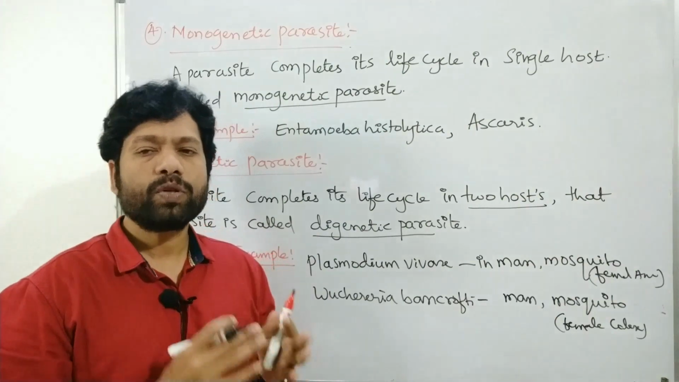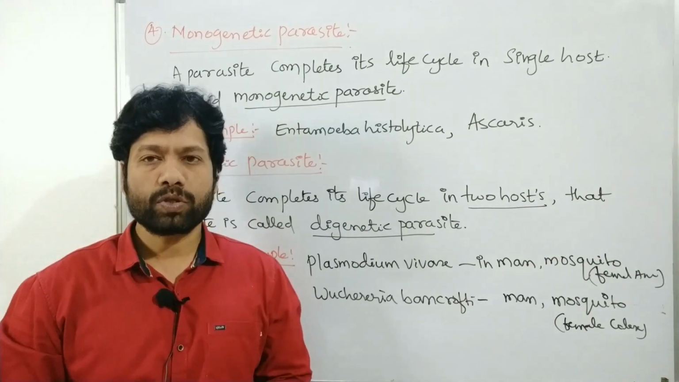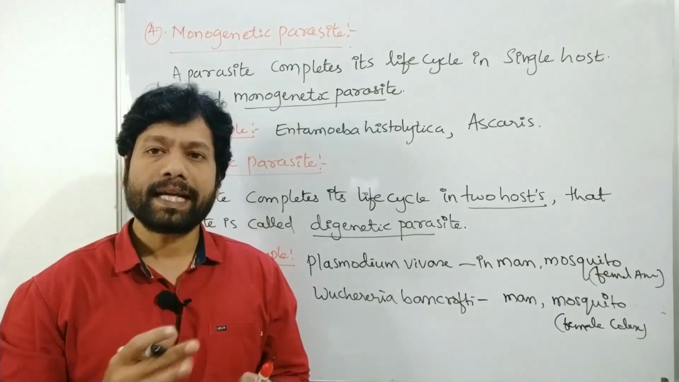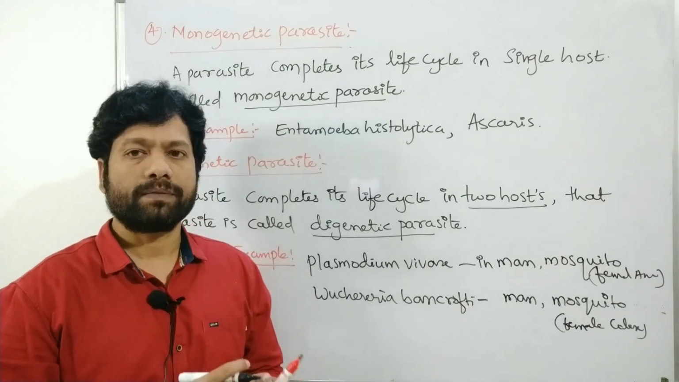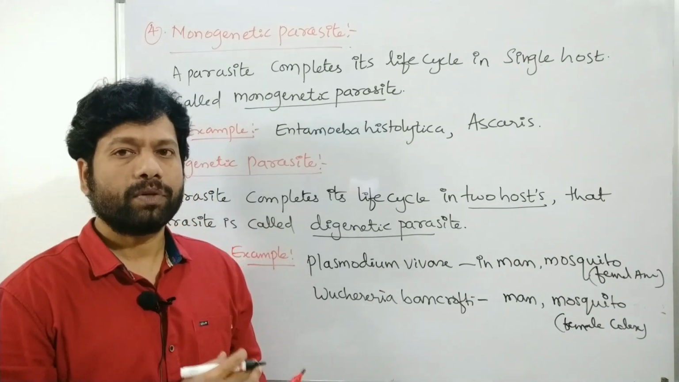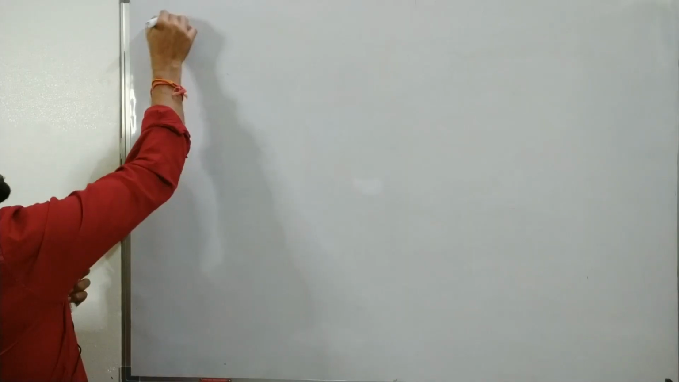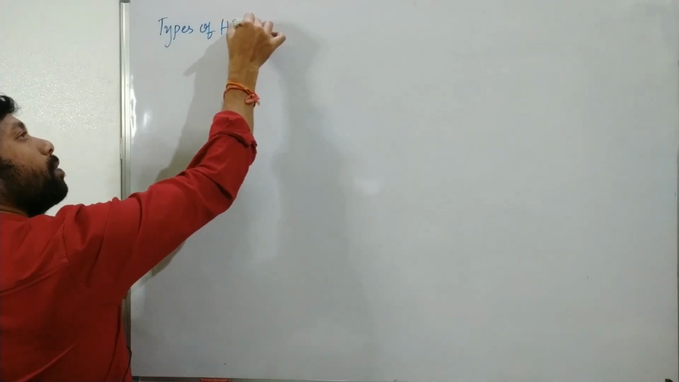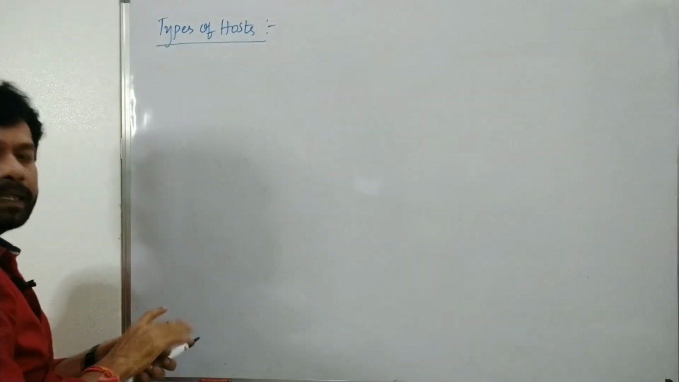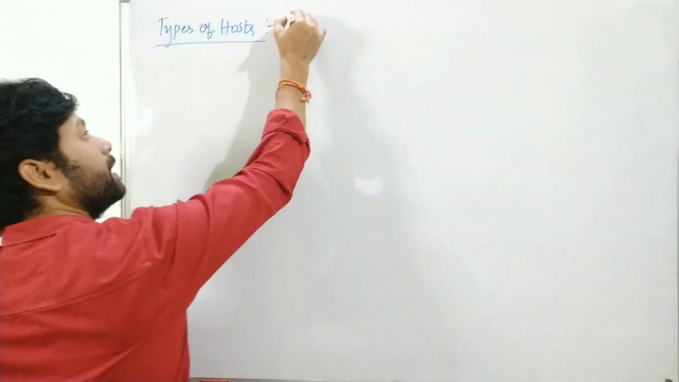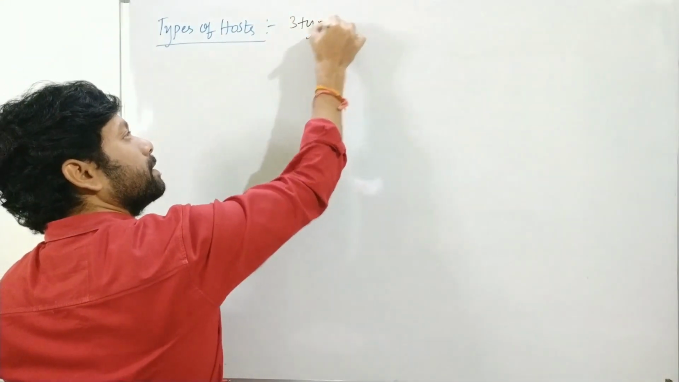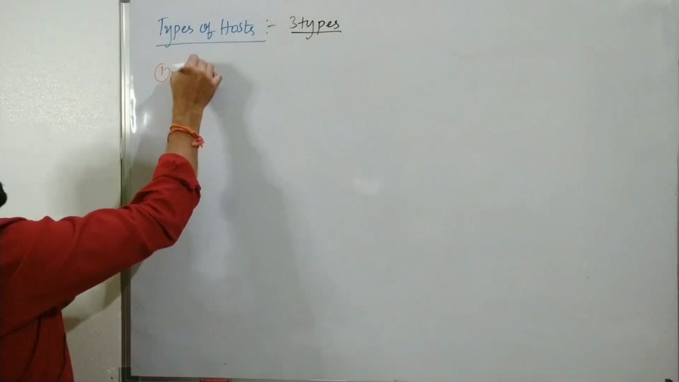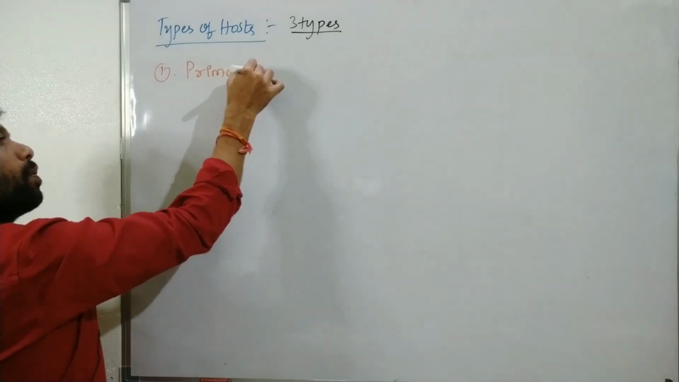Now, how many types of host are there? Two types of host are present. Sorry, three types of host are present: primary host, secondary host, and reservoir host. Let's discuss the host types. Okay, right. Types of host. So mainly three types. One is the primary host.